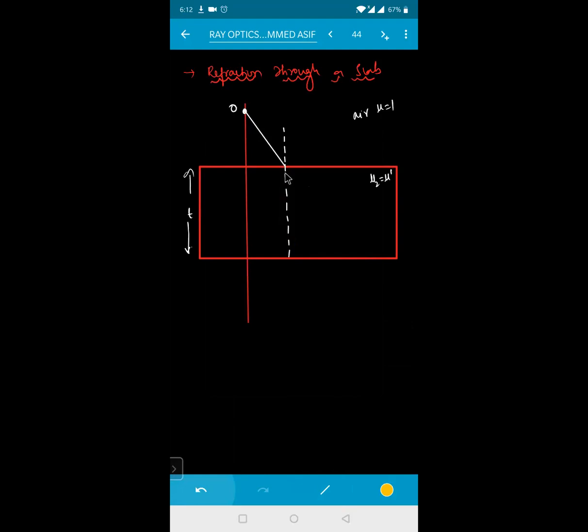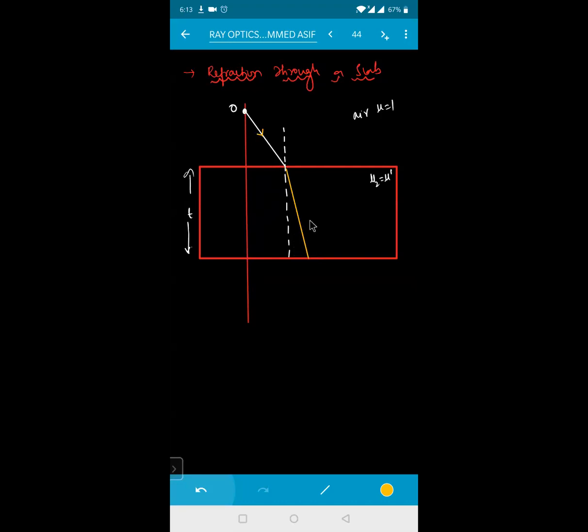Is that clear, beta? Actually, in the absence of this, the ray should have gone in the backward direction, isn't it? Yes. So what is happening right now for this one? This is representing the emergent ray. So it will be bent towards the normal like this. Clear, beta? Yes, sir. So this represents the angle of incidence, that is i.